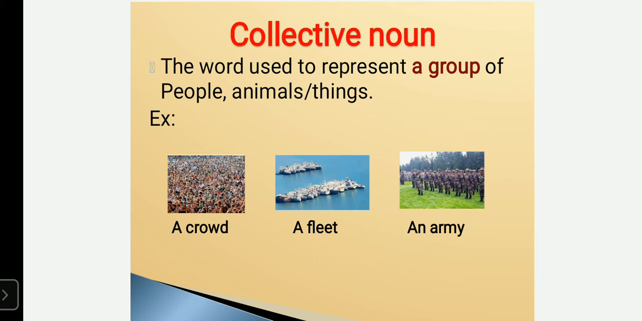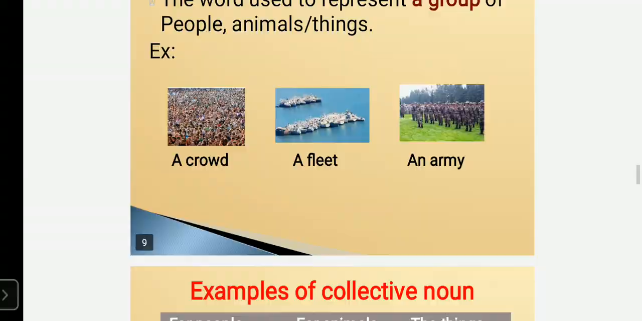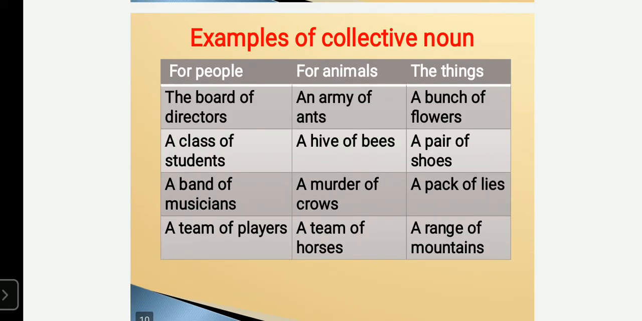So a collective noun is nothing but the name used to represent a group of people, animals, or things. Here I have given a few examples of collective nouns: those which represent people, those which represent animals, and also those which represent things.